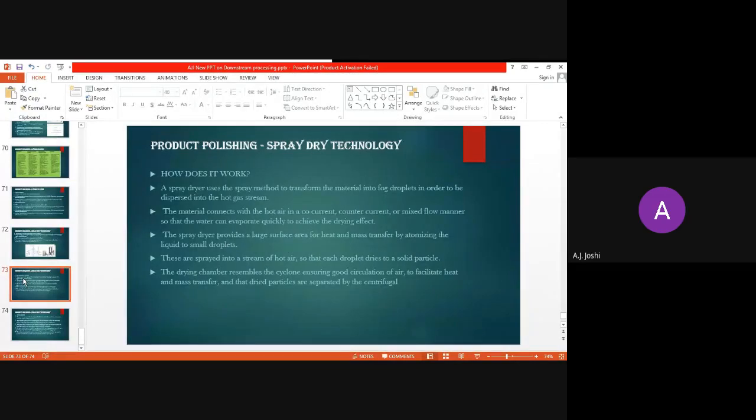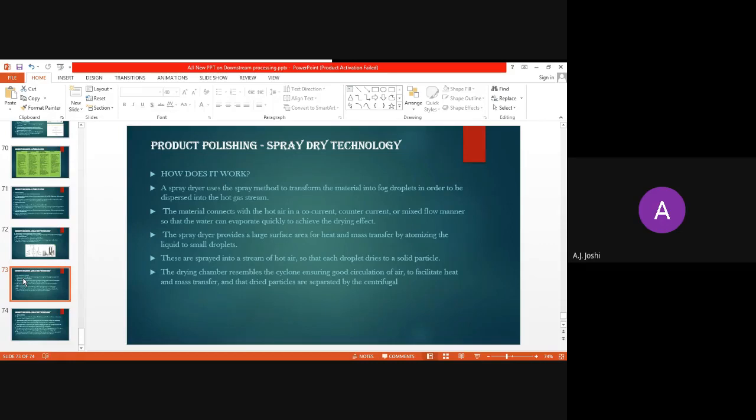Now, how does this spray dry technology work? A spray dryer uses the spray method to transform the material into fog droplets in order to be dispersed into the hot gas stream. So in the first step, whatever our contents are, they are transformed into fog droplets. Small droplets are introduced through that nozzle and allowed to pass over the hot gas stream.